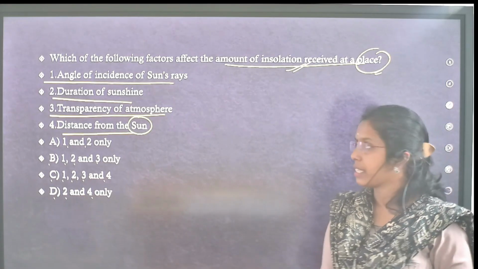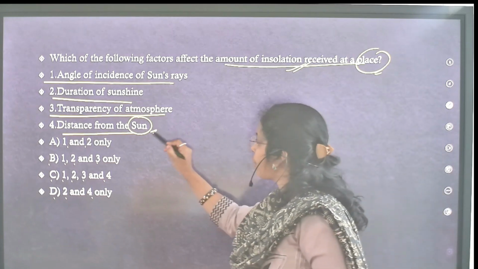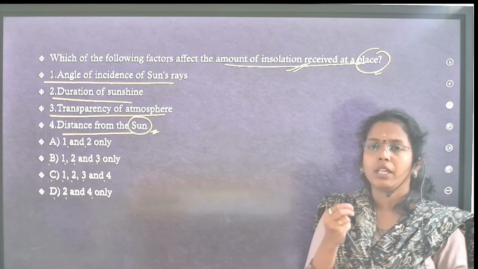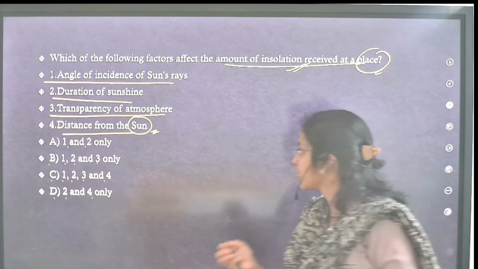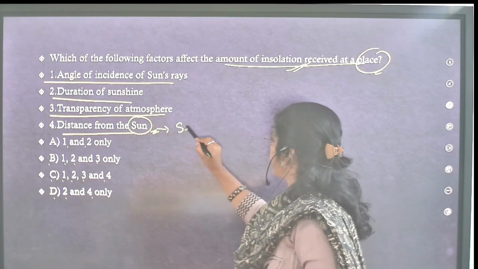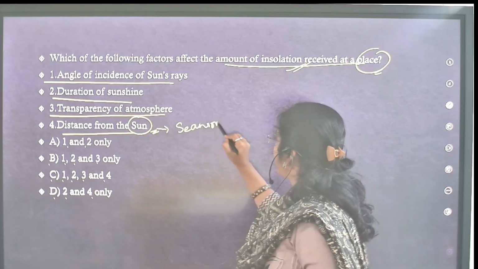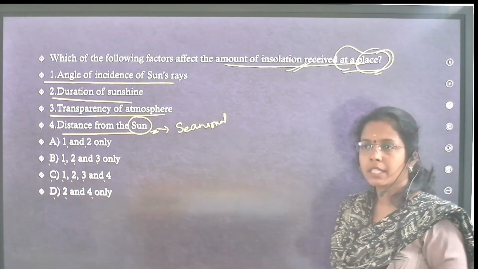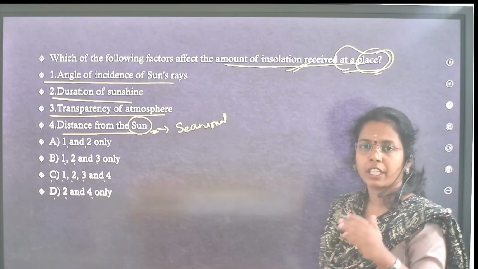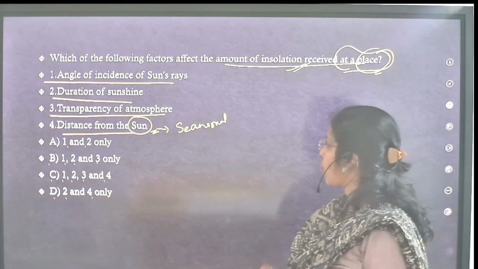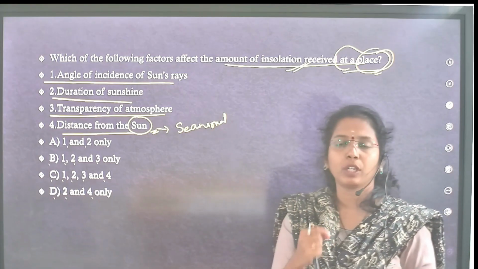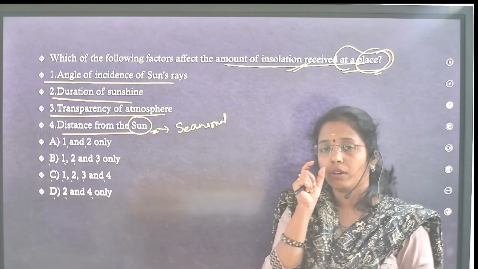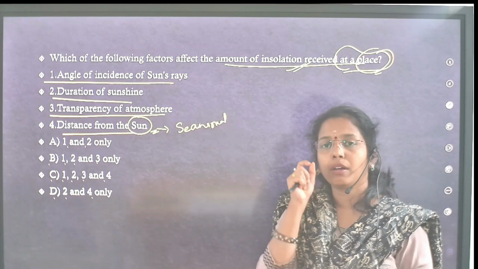Most of the students think distance from the sun also affects the insolation received at a place. Here, no. Distance from the sun, in a minor amount, will affect the seasons, not at a place. Seasonal variation you will see, but not received at a particular place. So that you have to remember. Properly you have to learn the question and understand the meaning of the words.